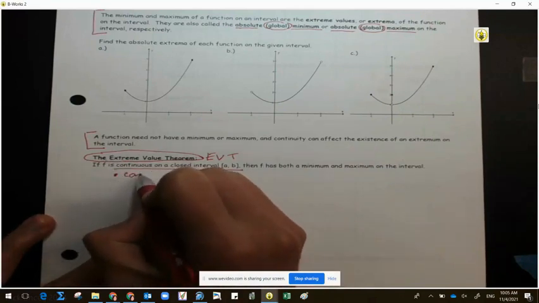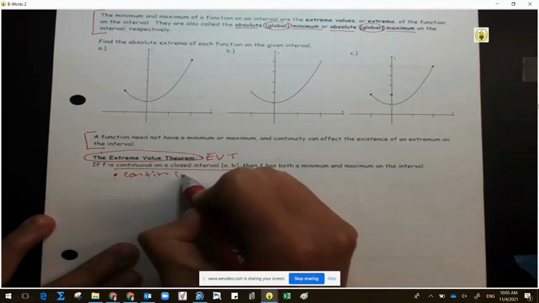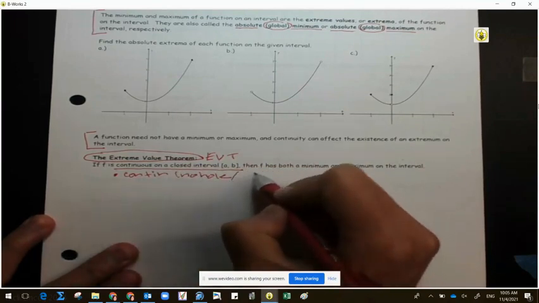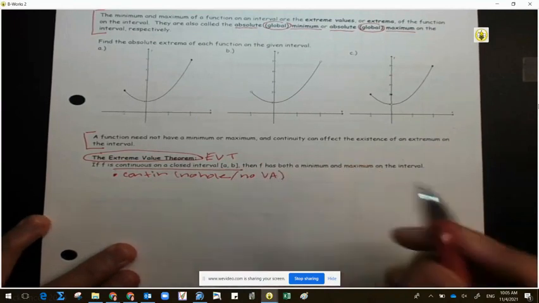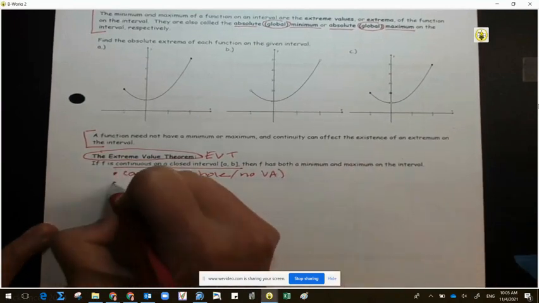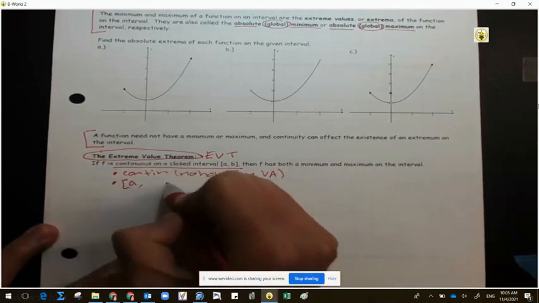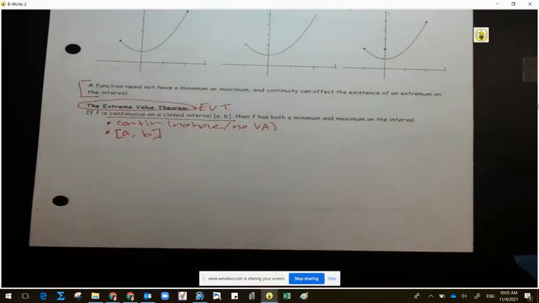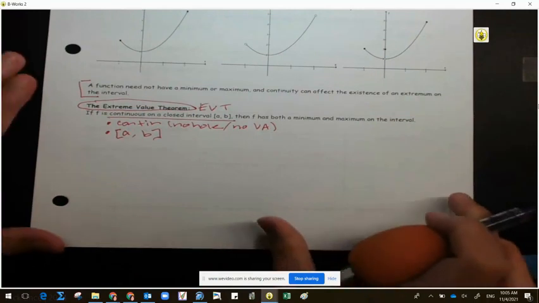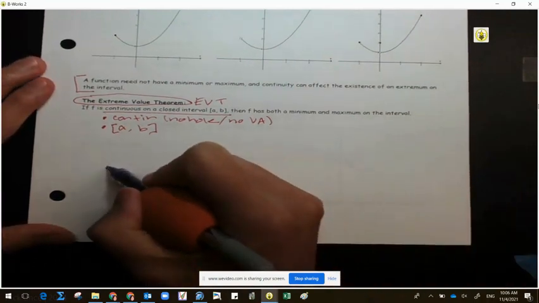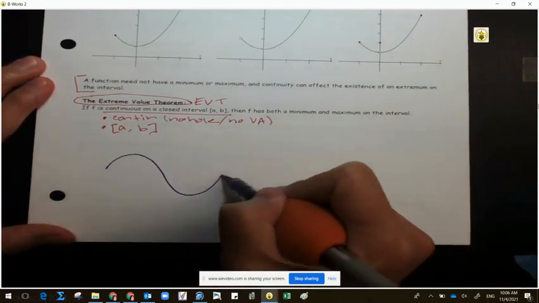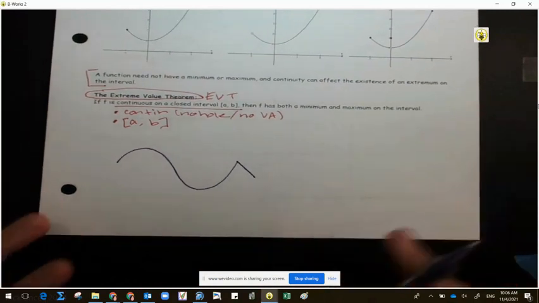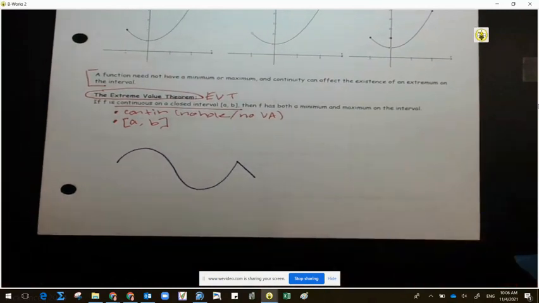The function must be continuous, meaning there must be no hole and no vertical asymptote. And it must be closed. I'm only reiterating the definition. And let's do a random example. And I'll give you two for a good reason. So how you draw this really in the end does not matter, but I want to include a cusp, because a cusp still means it is continuous.